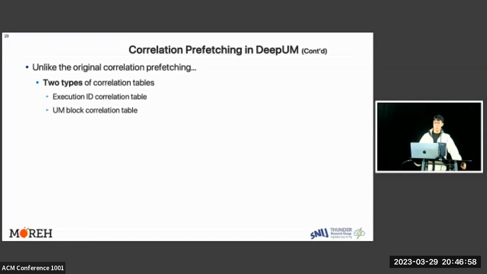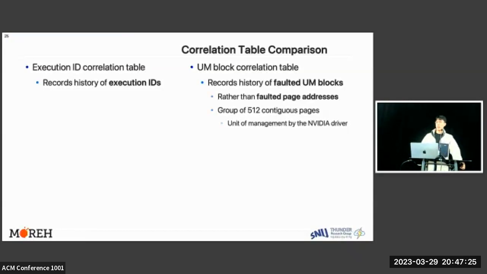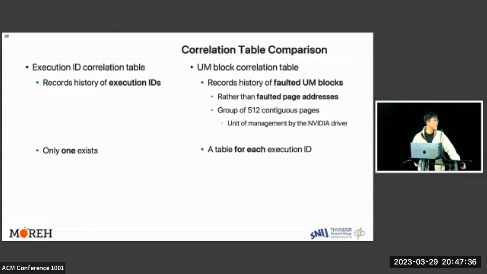Unlike the original correlation prefetching, there are two types of correlation tables in DeepUM: execution ID correlation table and UM block correlation table. While execution ID correlation table records history of execution IDs, UM block correlation table records history of faulted UM blocks. Here, UM block is a group of maximum 512 contiguous pages and a unit of management by the NVIDIA driver. In addition, there exists only one execution ID table, while there exists a block correlation table for each execution ID.